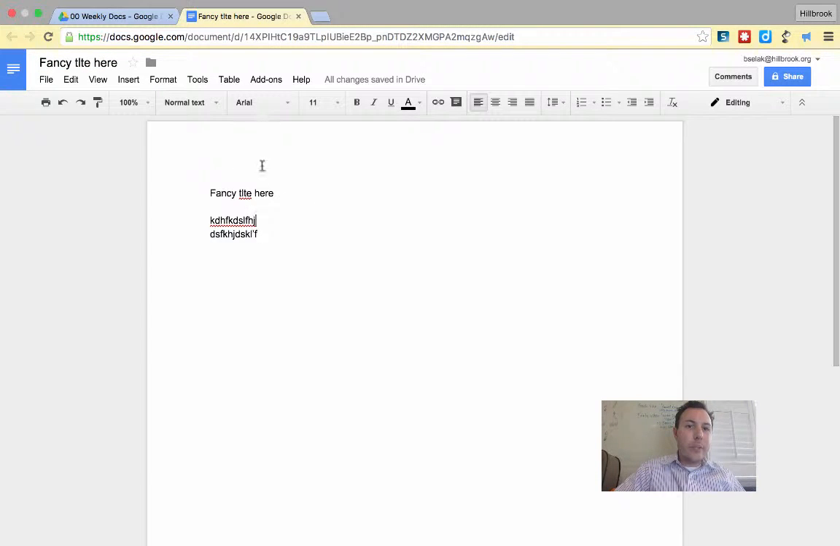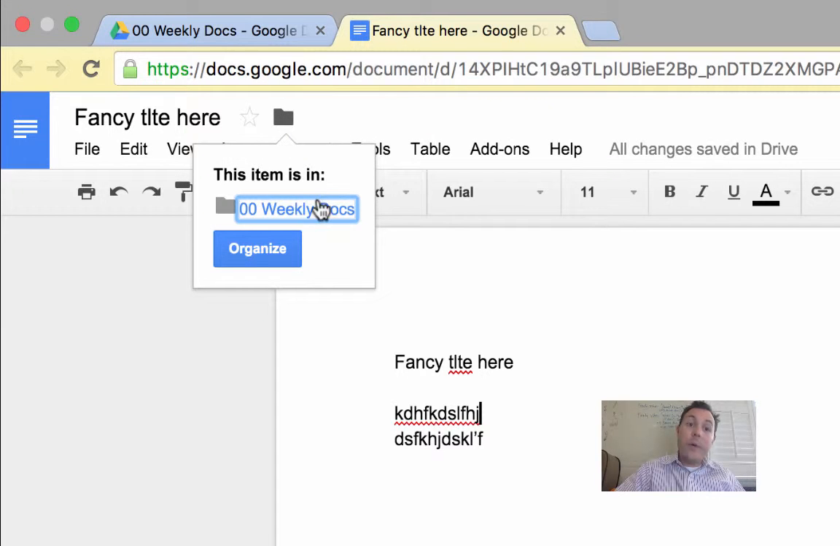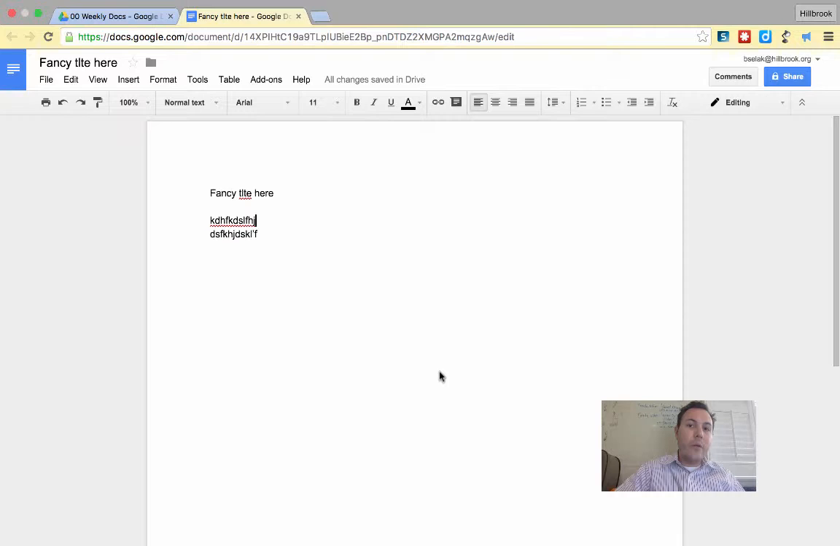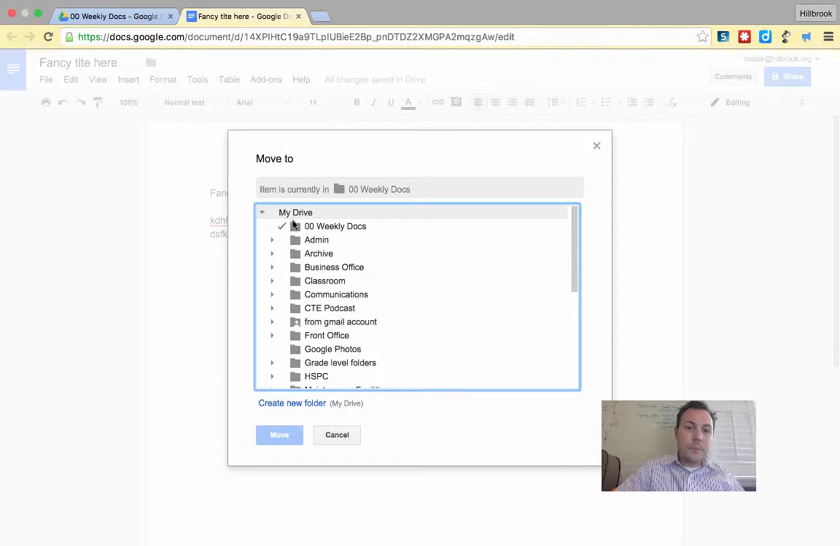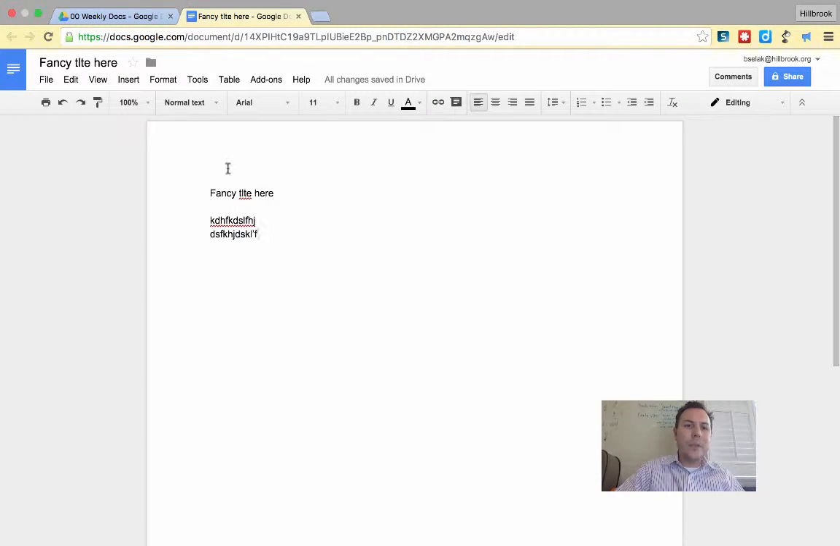One other cool trick I want to show you within a doc is if I click this folder, it shows me where it is. I can click organize and actually move it around right within the document. So if I want to move it to a different folder, I could just do that, or drop down and nest it within there. Click move. I like it where it is. And you're all set.